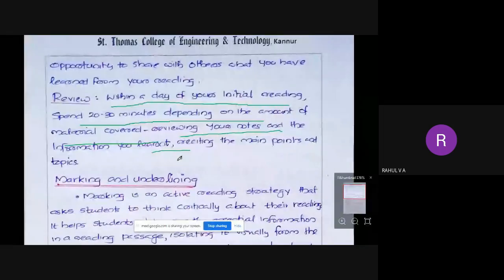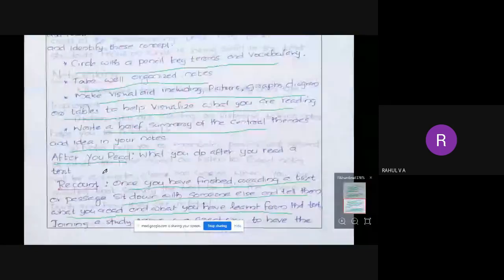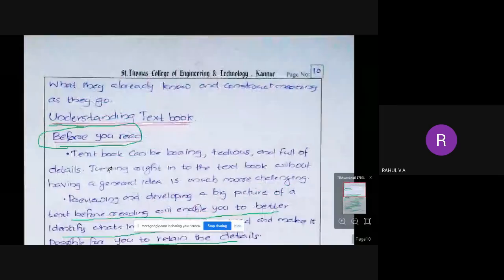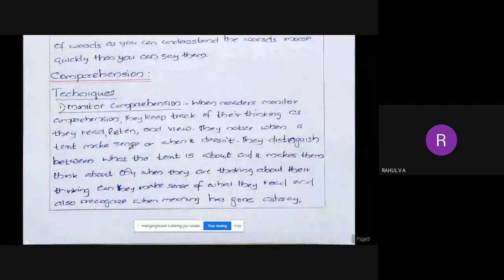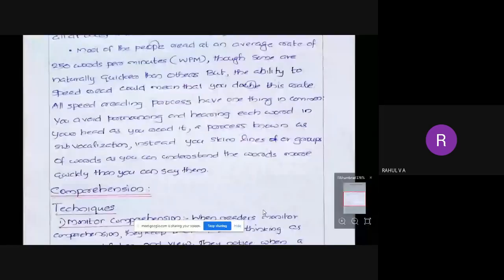Okay, so we will stop here. So today what we have learned is how to read a textbook and what comprehension techniques we have to follow. Also we have covered speed reading. What is speed reading? Okay, I will just take attendance.